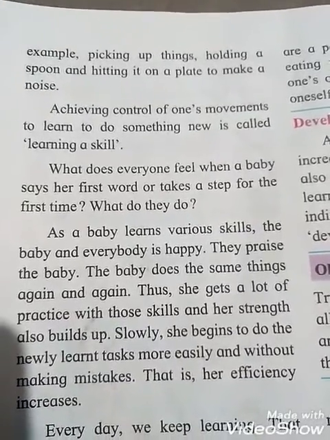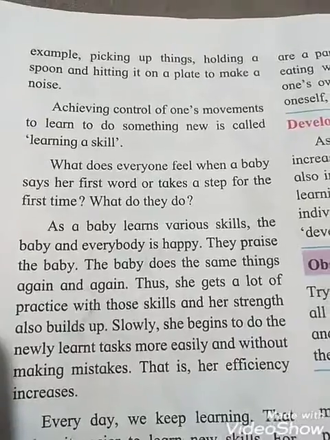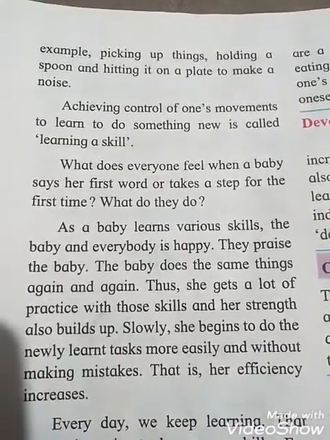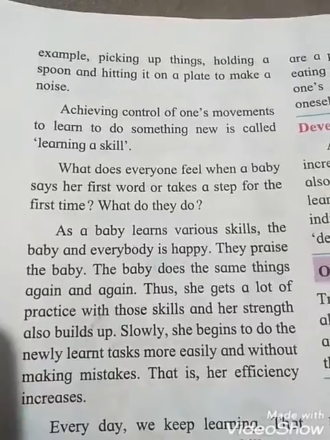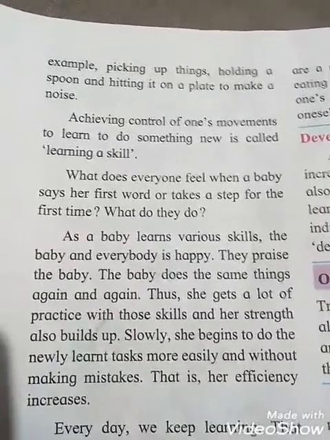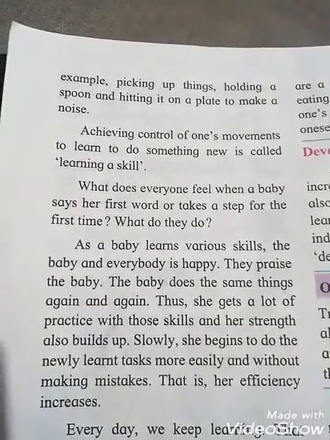Achieving control of one's movements to learn to do something new is called learning a skill. See, students, what is learning a skill? Learning a skill means achieving control of one's movements to learn to do something new. That means it's called learning a skill.